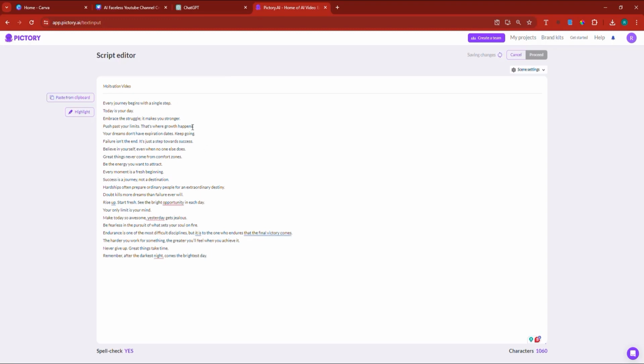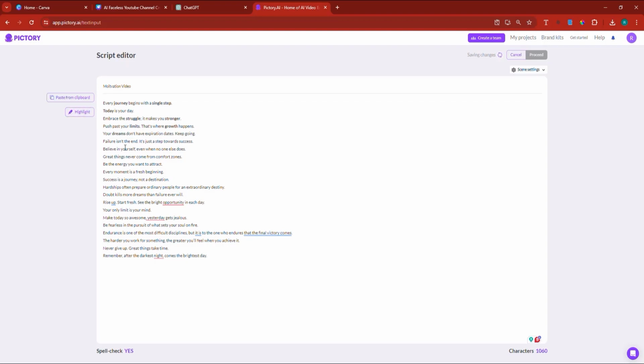Now, if you don't highlight the text, they will just use whatever they want to use. So for instance, I'll highlight journey and I'll also highlight single step. Now, today is your day. I'll highlight today because if I leave it like this, they might show me a scene where there's someone in a marriage. So basically, don't leave it for them to pick the highlights. Embrace the struggle, so struggle, stronger, highlight this as well. Limits, growth, dreams.